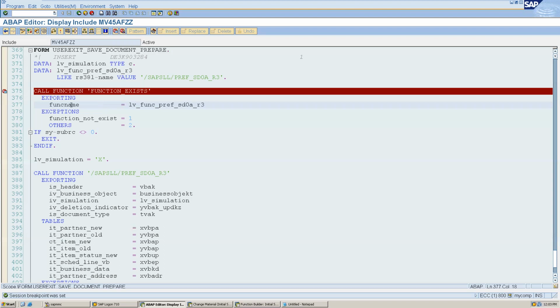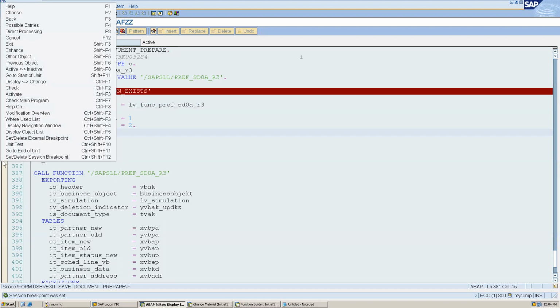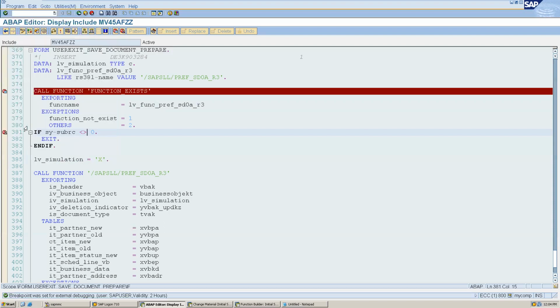There are two types of breakpoints. The internal breakpoint stops in the same session, and the external breakpoint is used if we are in a different session and want to stop there. As of now, I'm putting the internal one only. How can we set an external one? We just need to right click, and at the bottom there is the external option. Or we can click here on this icon. So in both ways we can do that.